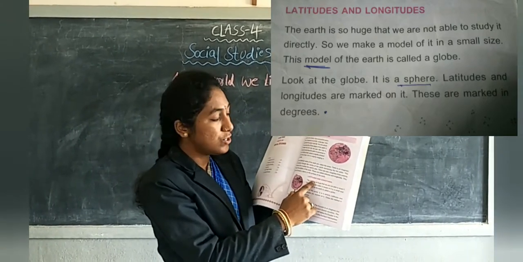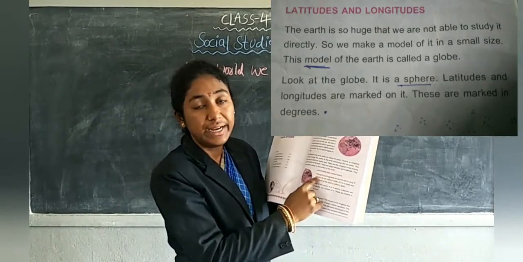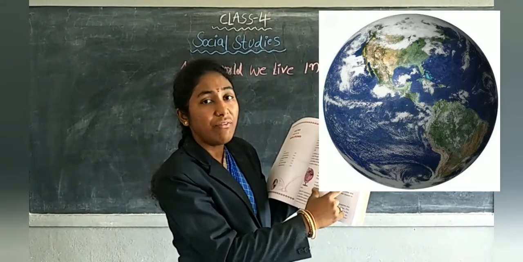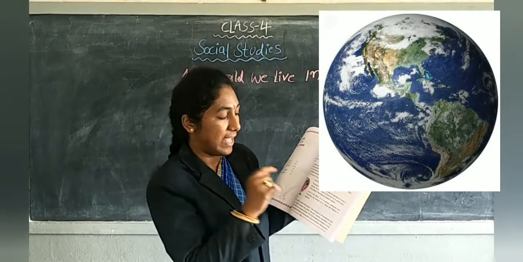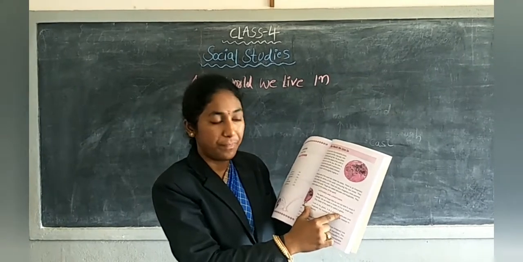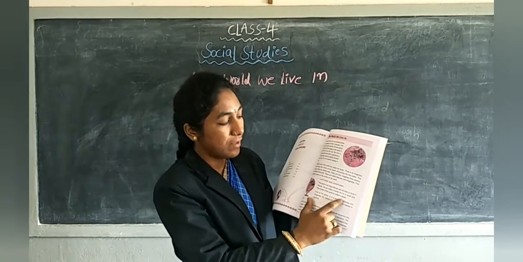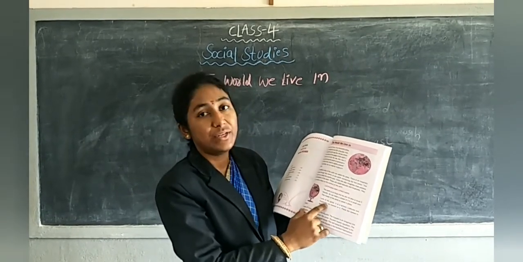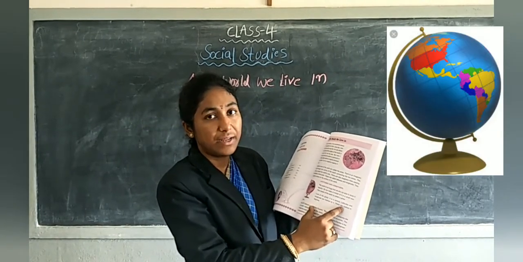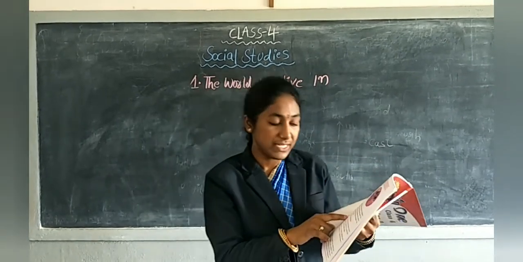The earth is so huge that we are not able to study it directly. So, we make a model of it in a small size. This model of the earth is called a globe. Look at the globe. It is a sphere. Latitudes and longitudes are marked on it. These are marked in degrees. Look children, what is the first line?